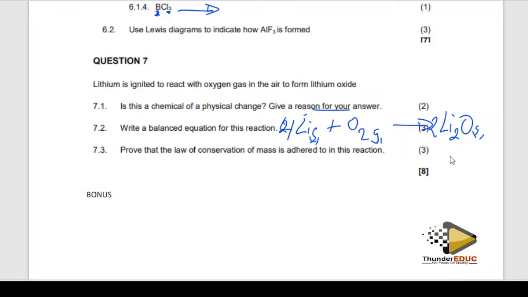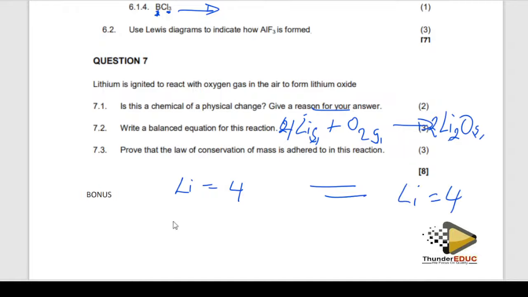Then they're saying prove that the law of conservation of mass is adhered to. So in this case, on this side you have lithium 4, and on the other side lithium is 2 times 2, which is also 4.